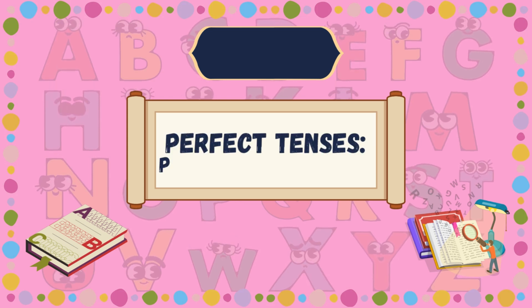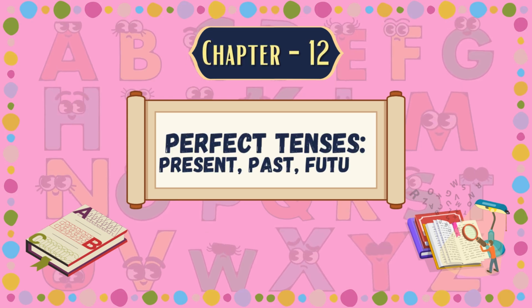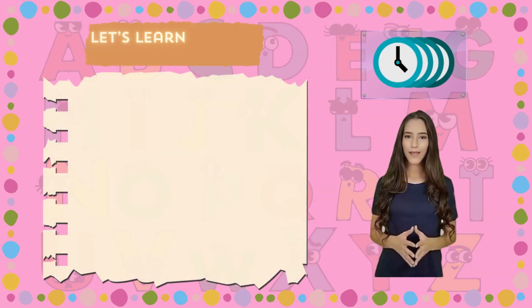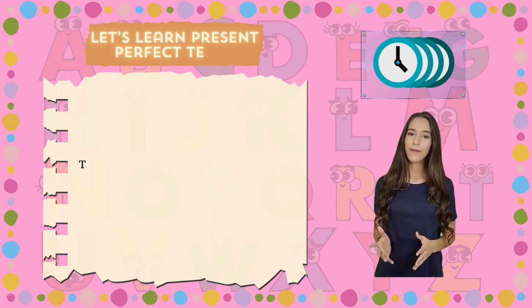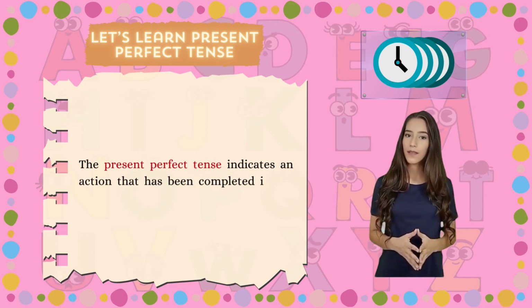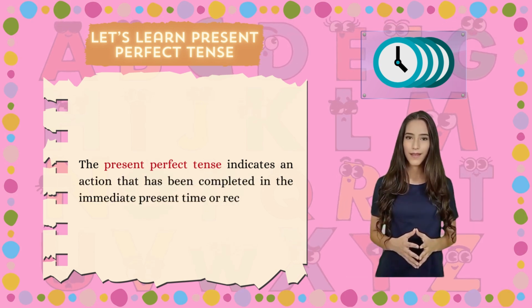Chapter 12. Perfect tenses: present, past, future. Let's learn present perfect tense. The present perfect tense indicates an action that has been completed in the immediate present time or recently.